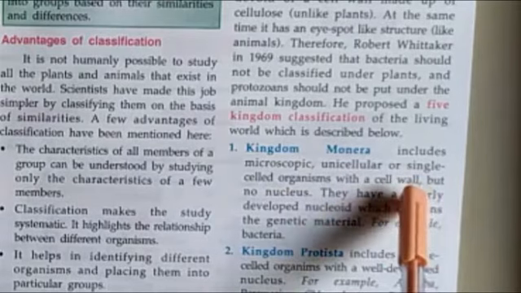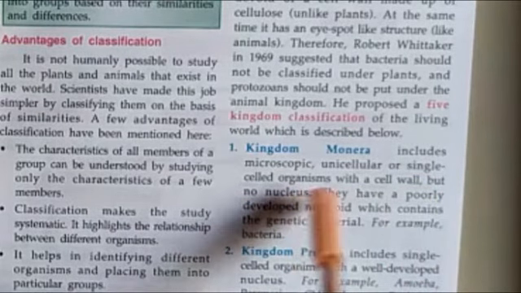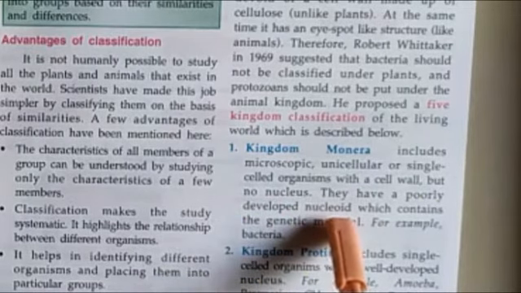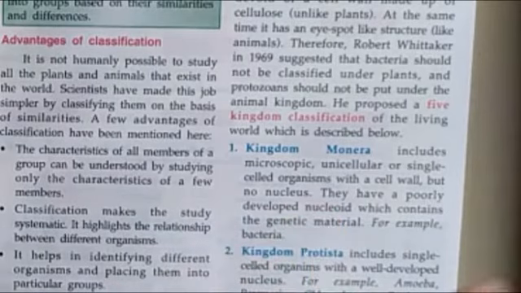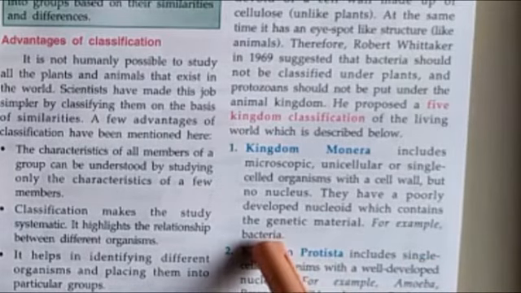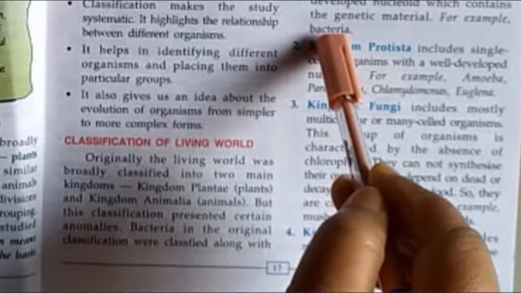That means they have a poorly developed nucleoid, which contains all the genetic material, because a true nucleus is not there. What is the example of this category? Bacteria is the very best example.